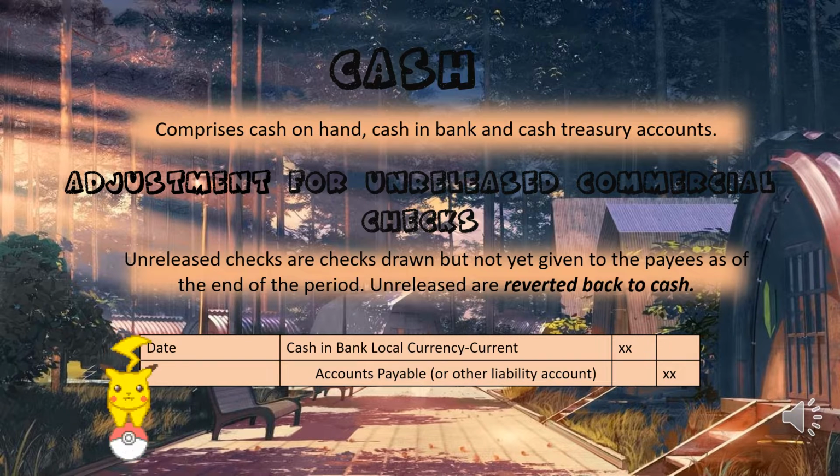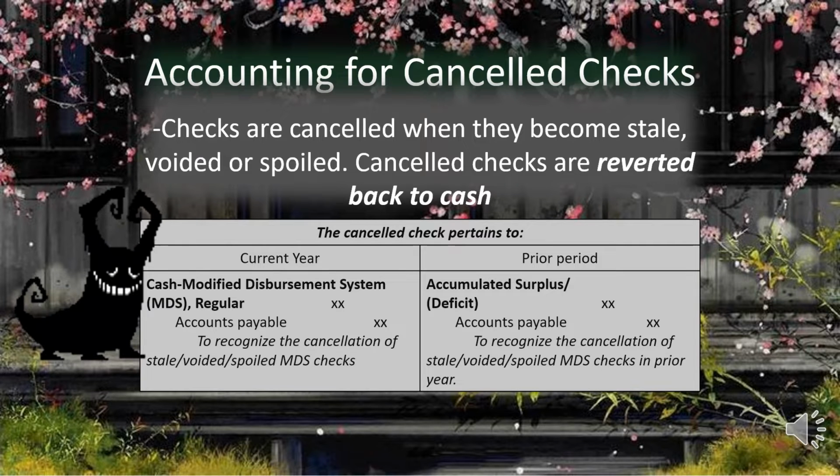other liability account. So next is cancelled checks. These are checks that are cancelled when they become stale, voided, or spoiled. So cancelled checks are reverted back to cash, like the unreleased checks. So our adjusting entry for cancelled checks is the following.